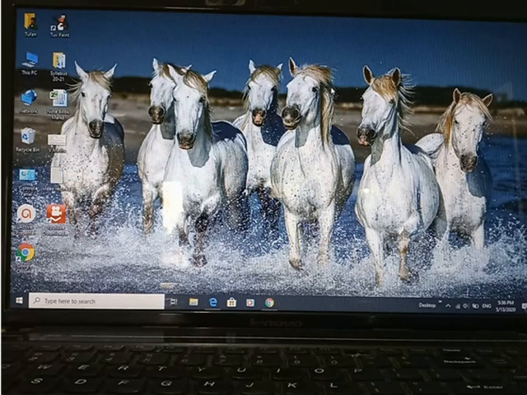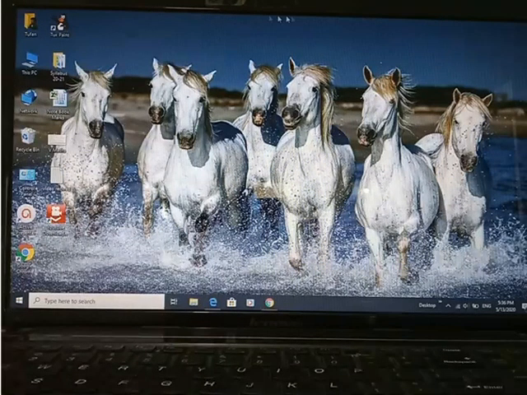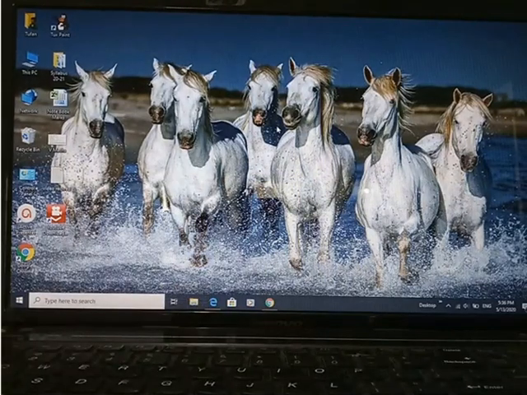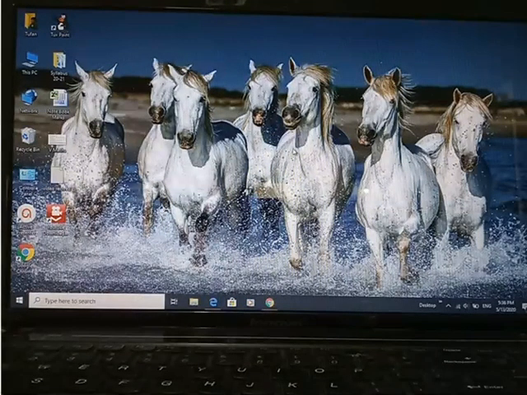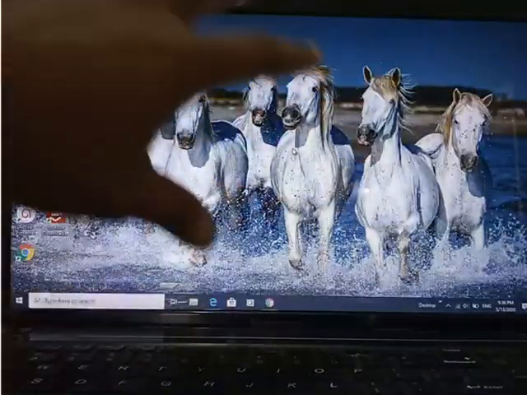So let's start with the desktop. This area, this whole area, is called the desktop area. When we switch on the computer, this area will automatically come. The first screen that appears is this one. So if someone asks what is the desktop, you can answer: after opening the computer, whatever screen we see, that is the desktop.